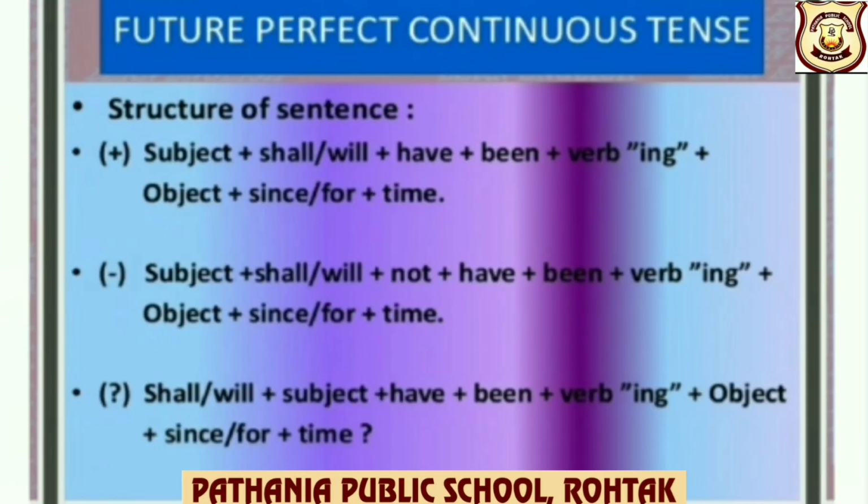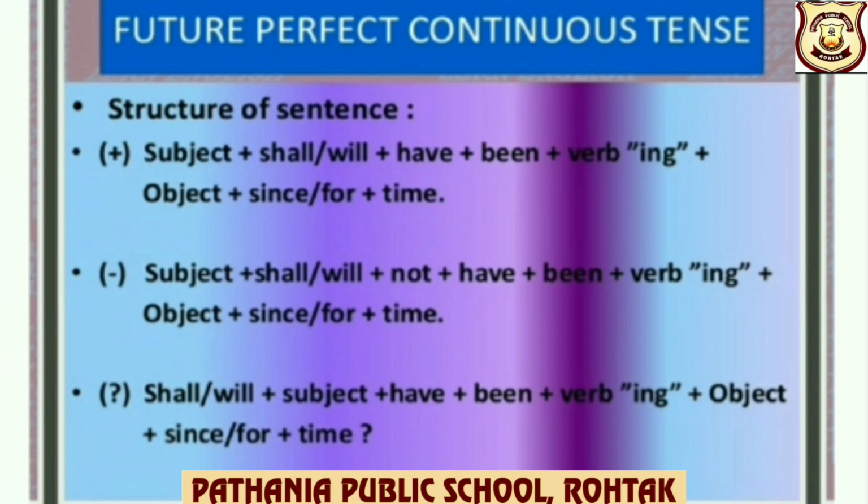Structure of future perfect continuous tense. Positive, subject plus shall, will plus have plus been plus verb ing plus object plus since, for plus time.